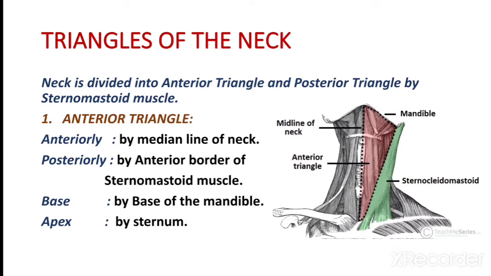Triangles of the neck. The neck is divided into the anterior triangle and posterior triangle by the sternomastoid muscle. The anterior triangle boundaries are: anteriorly the median line of the neck, posteriorly the anterior border of the sternomastoid muscle, base by the base of the mandible, apex by the sternum.